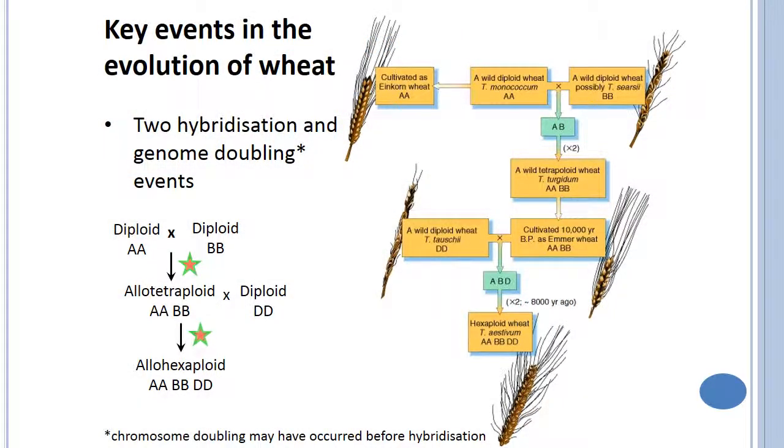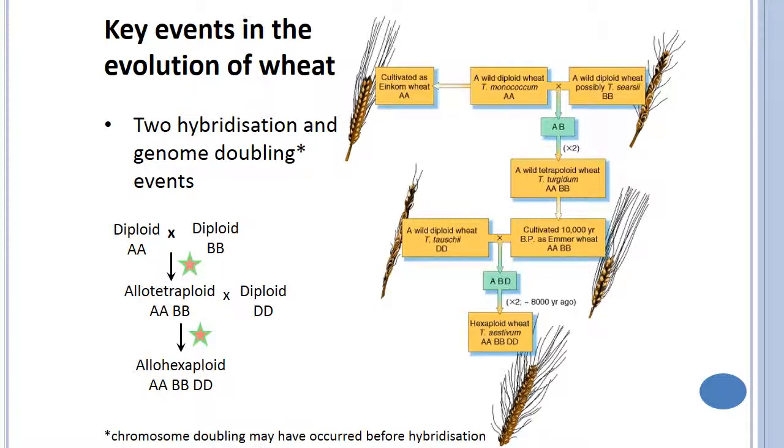The key events in the evolution of wheat: two hybridization and genome doubling events. That is, diploid with diploid gave allotetraploid, AA with BB gave AABB, then a diploid was crossed, that gave allohexaploid ABD genome. Chromosome doubling may have occurred before hybridization.